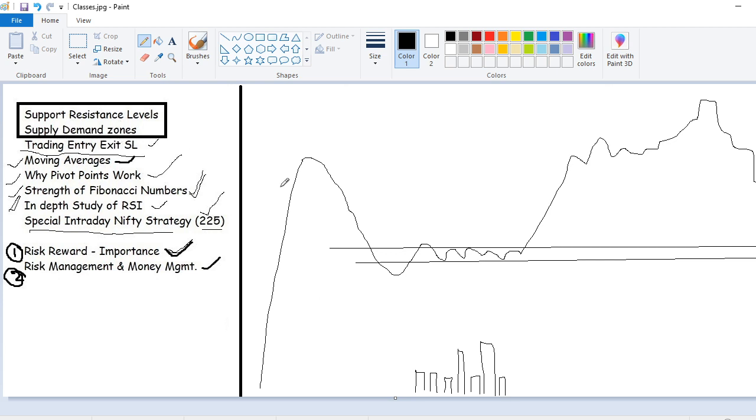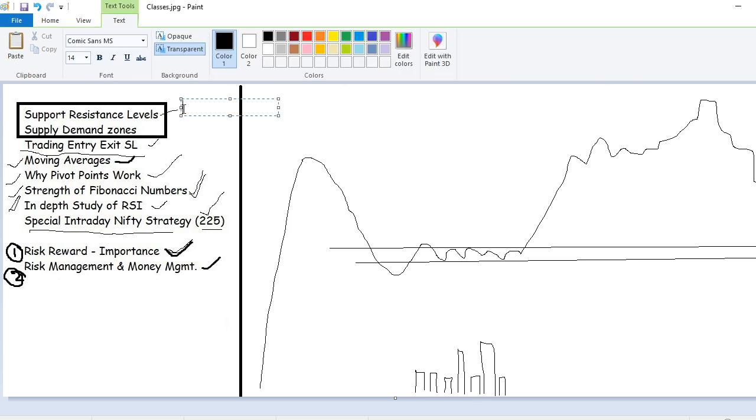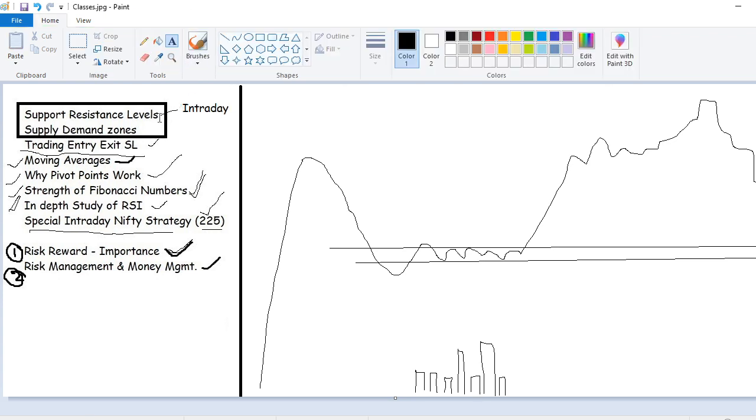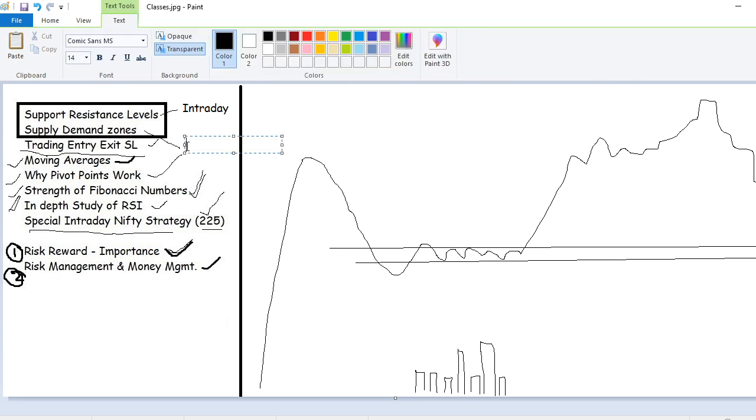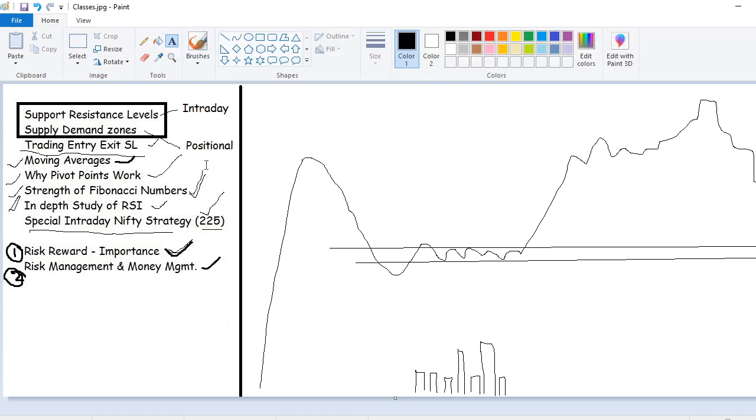The support resistance levels will help intraday traders. It doesn't mean a positional trader cannot use them, positional traders can also use that. But supply demand zones help positional traders very beautifully, especially swing traders. Intraday traders may not take full advantage of supply demand zones, but for positional traders, especially swing traders, this is a beautiful concept.